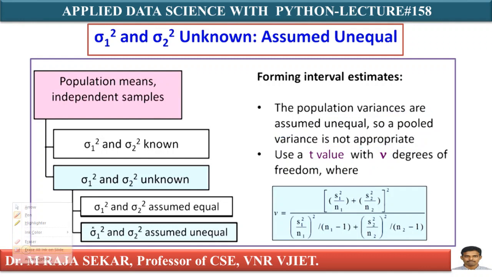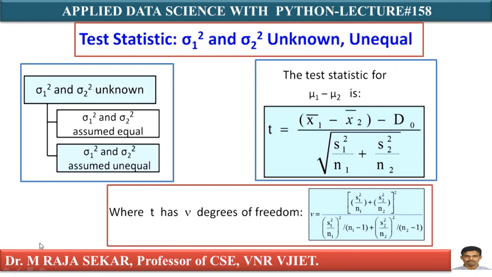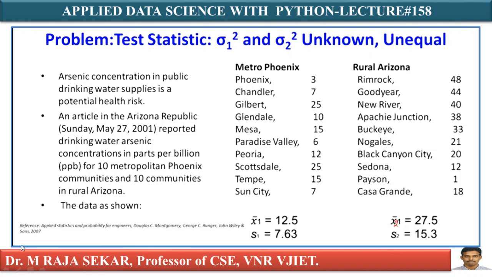What is my new degrees of freedom? Nu equal to (s1 square by n1 plus s2 square by n2) whole square, divided by [(s1 square by n1) whole square by (n1 minus 1) plus (s2 square by n2) whole square by (n2 minus 1)]. This is a simple formula for calculating degrees of freedom. This is my t value: x1 bar minus x2 bar minus d naught, where d naught is mu1 minus mu2, divided by under root of s1 square by n1 plus s2 square by n2. This new degrees of freedom we have seen in my previous slide. Anyway, we will try to understand these formulas with a simple real-time example.